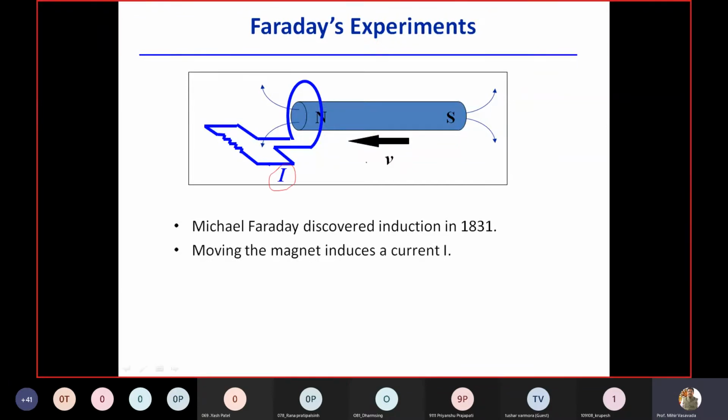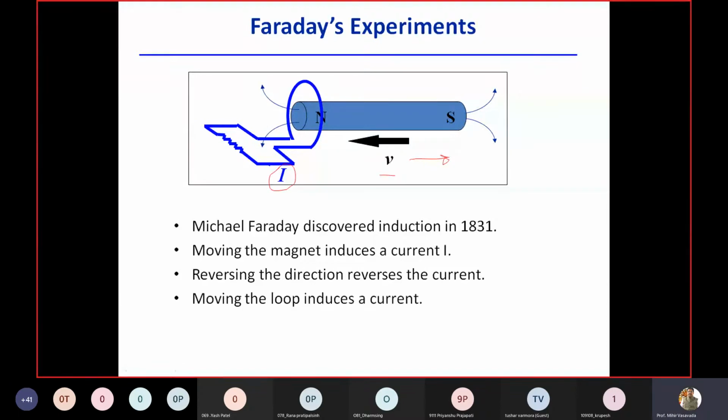That means if you move this magnet from left to right or right to left, you will find a current in the coil. If you connect a galvanometer, you will find a deflection of the galvanometer. Reversing the direction of motion, from left to right, right to left, then this current direction will also be reversed. Right, and moving the loop induces the current.